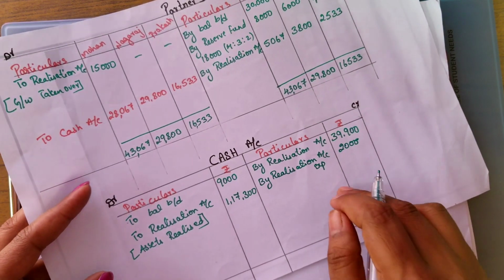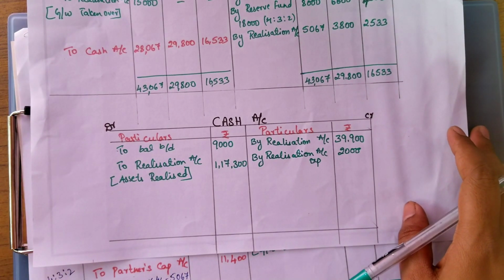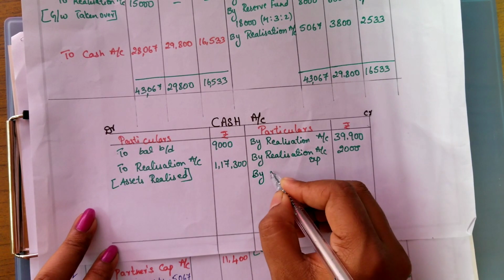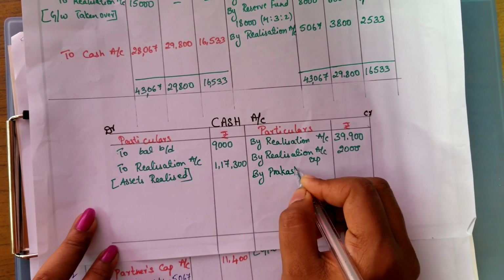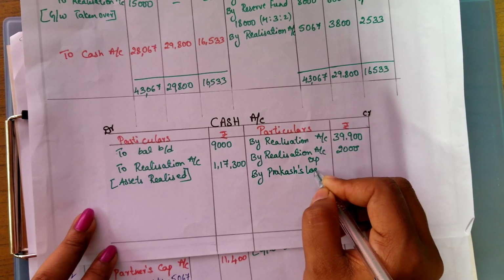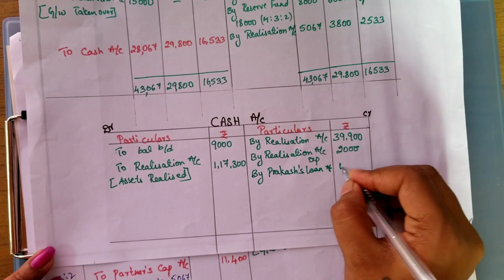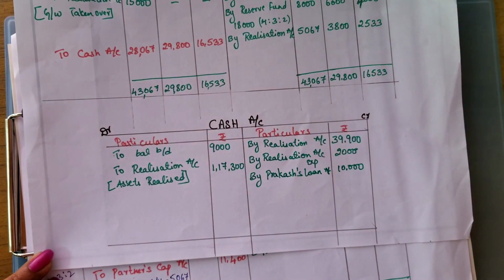Okay. And next one item is left out in the balance sheet, that is Prakash loan. So Prakash is a partner, so nowhere we are going to write the Prakash loan, only in the cash account we have to show. So that is Prakash loan account will be 10,000. The loan amount is 10,000. Okay.